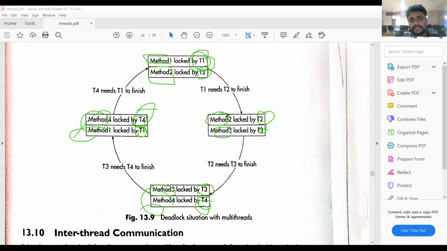So this is a cyclic process. T1 requests T2, T2 requests T3, T3 requests T4, and again T4 requests T1. That means infinite waiting. So this is an example of deadlock.